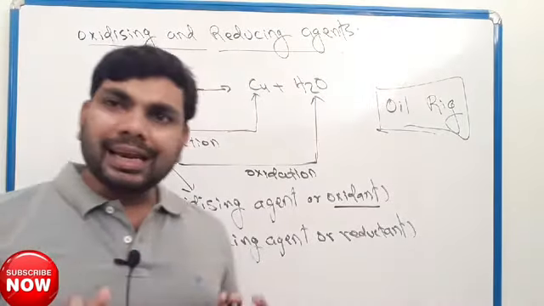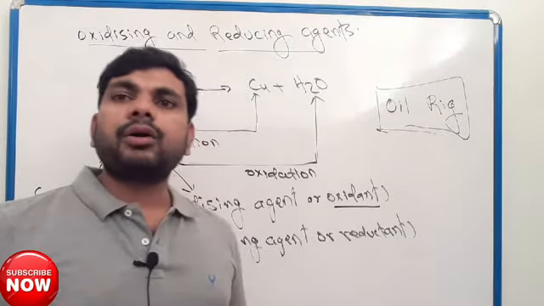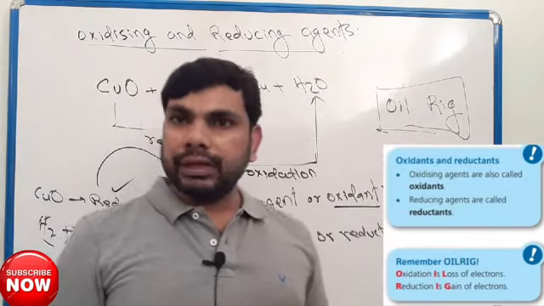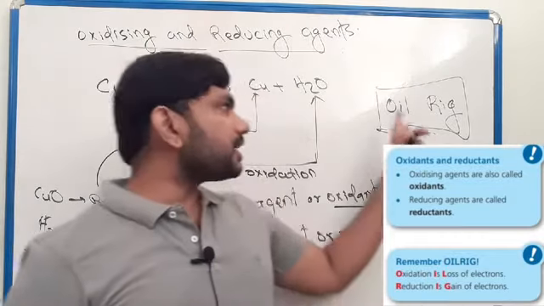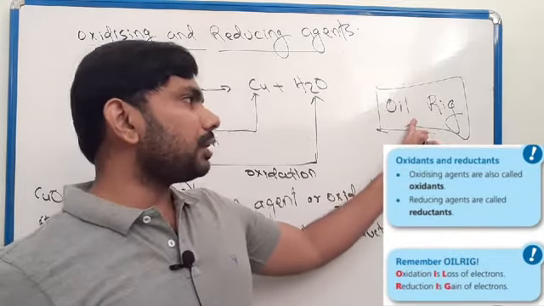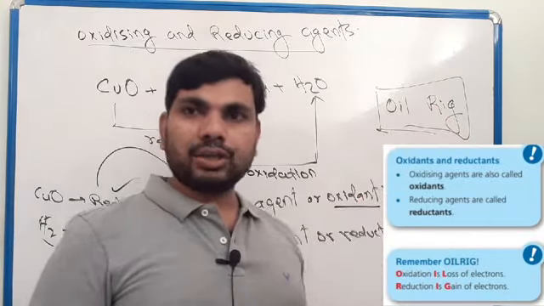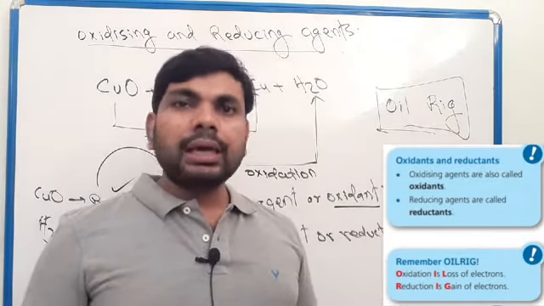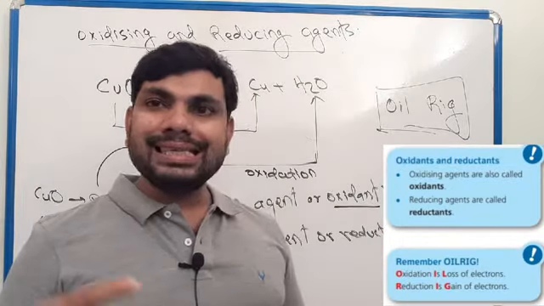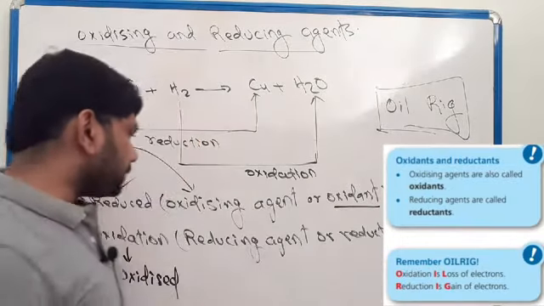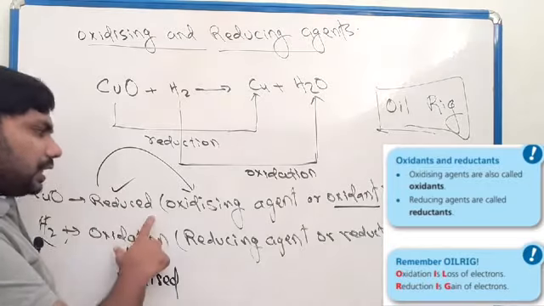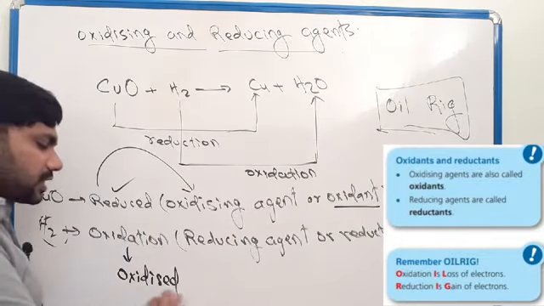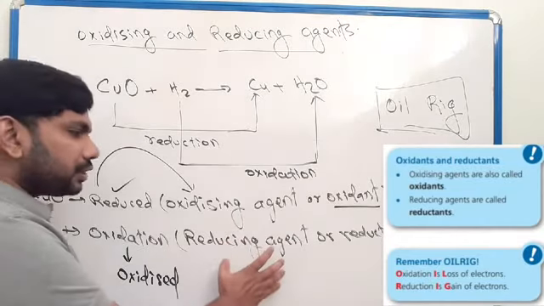Based on electron transfer you can also remember oxidation and reduction. OIL RIG: oxidation is losing electrons, reduction is gaining electrons. Something that is reduced will be the oxidizing agent. Something that is oxidized will be the reducing agent.